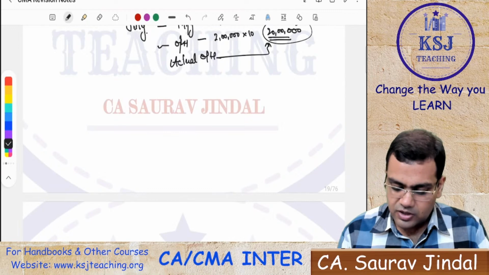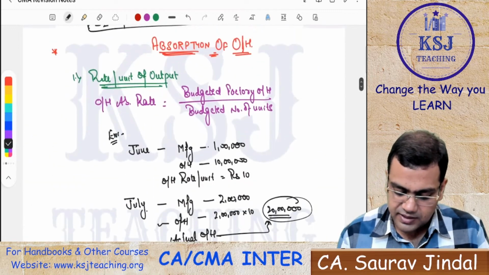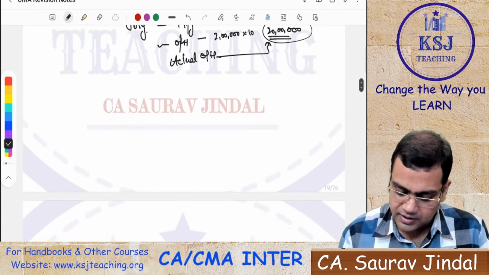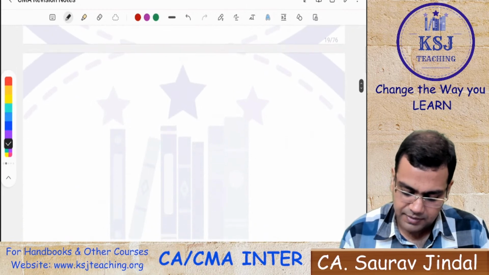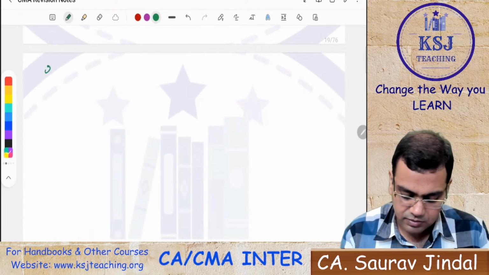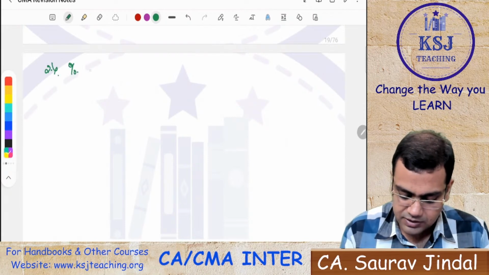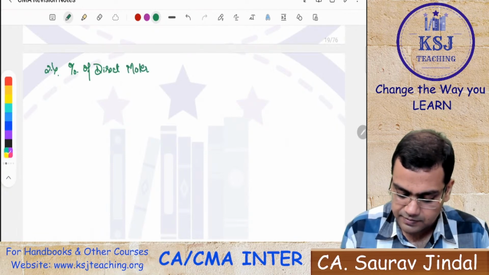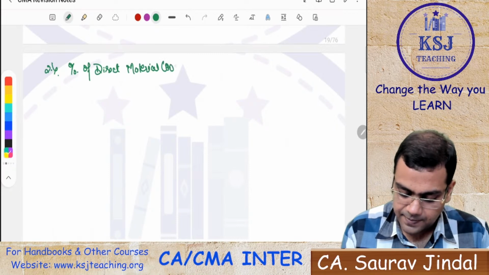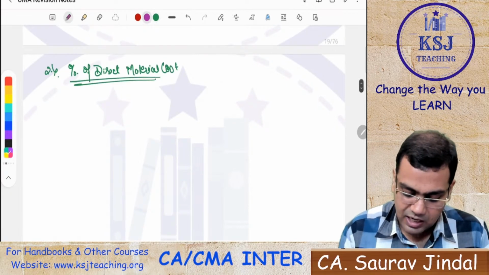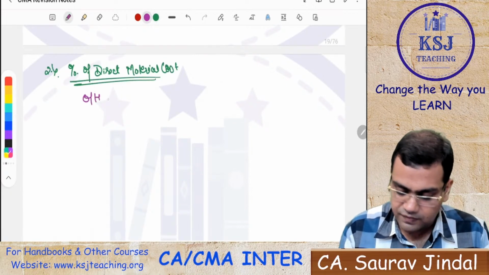Okay, so this was the first method, that is the rate per unit of output method. Now moving on to the second method. The second method is percentage of direct material cost. In this case, how is the overhead rate calculated?